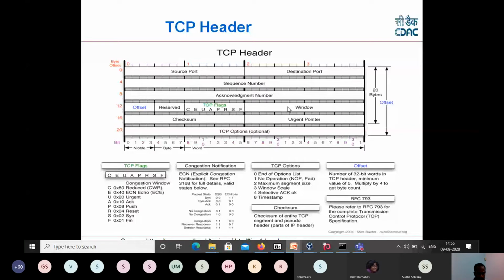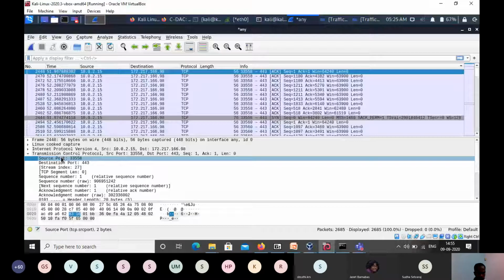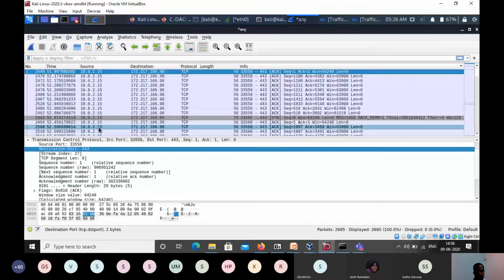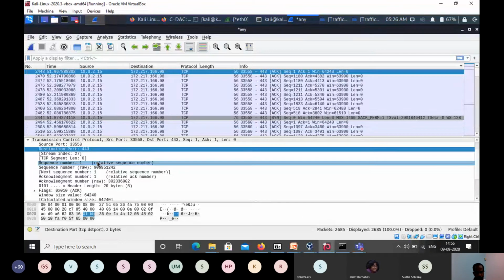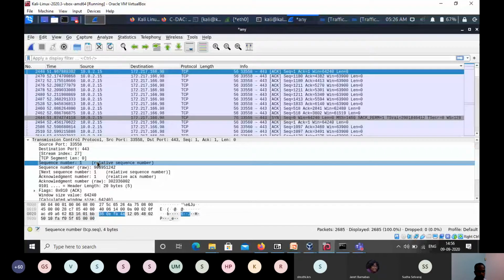Okay, so I'm just selecting the TCP protocol. You can see the source port, destination port. Then the next one is the sequence fields, and there is a sequence number and acknowledgement number. All those things are available. And you can see here the sequence number is 1, and it is mentioning relative sequence number. What that means is it is not exactly 1. For human ease, Wireshark is providing this sequence number as 1, but it is not exactly 1. It is a relative sequence number.